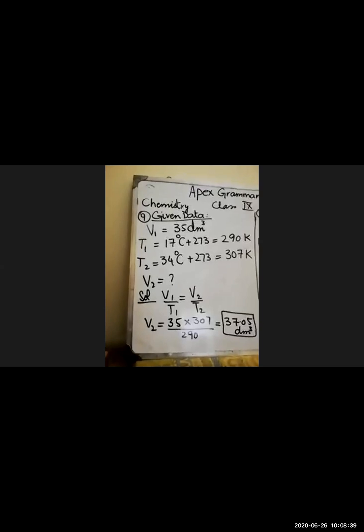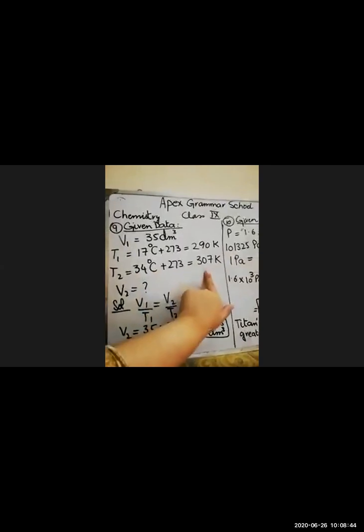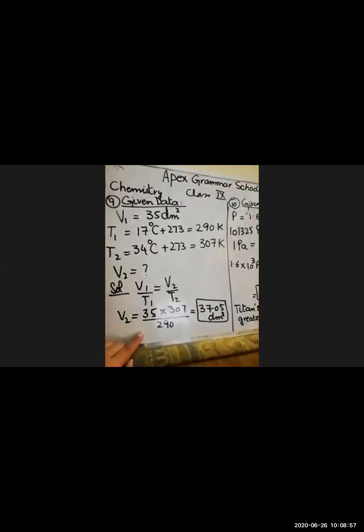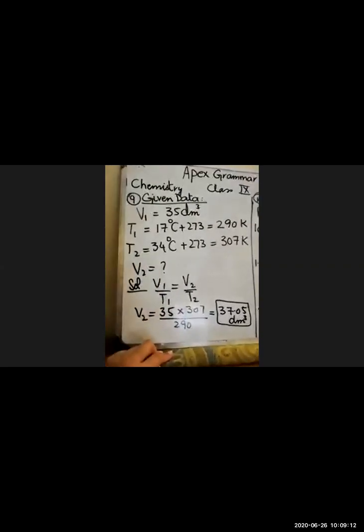Then, if the gas temperature rises to 34 degrees centigrade, we will convert 34 into Kelvin, the value will be 307 Kelvin. Then we have to calculate the new volume. Now according to Charles' law, you know that V1 over T1 is equal to V2 over T2, and we will take V2 on one side and the remaining values will be multiplied by T1. So the answer comes to 37.05 dm cube. This was the solution of numerical number 9.